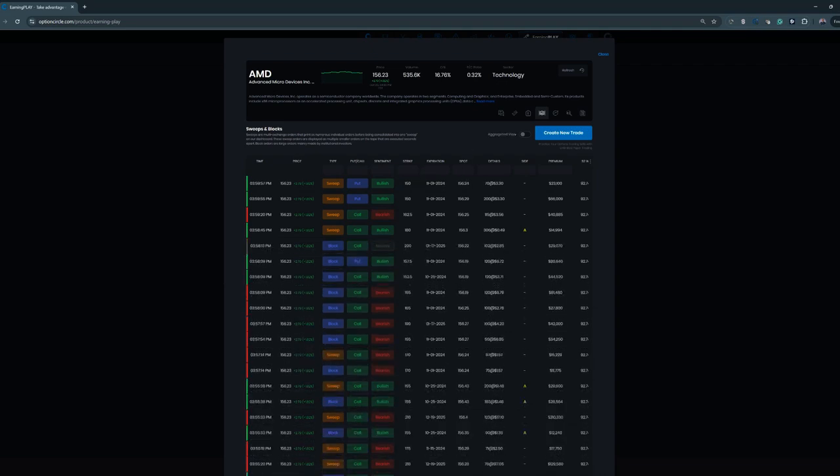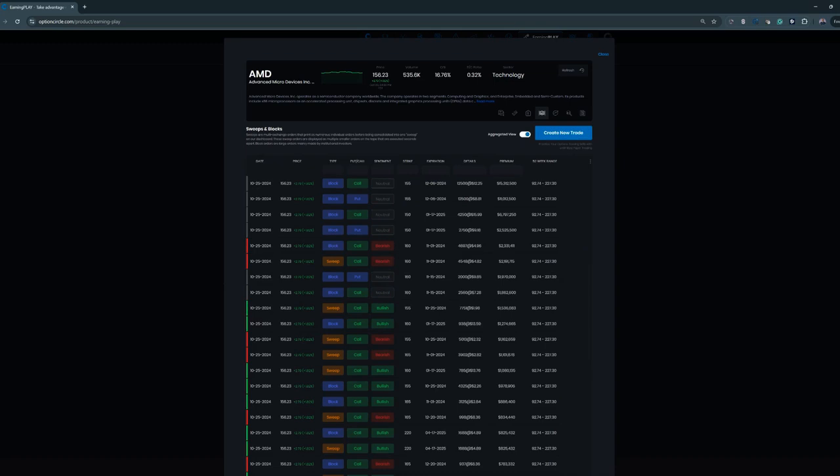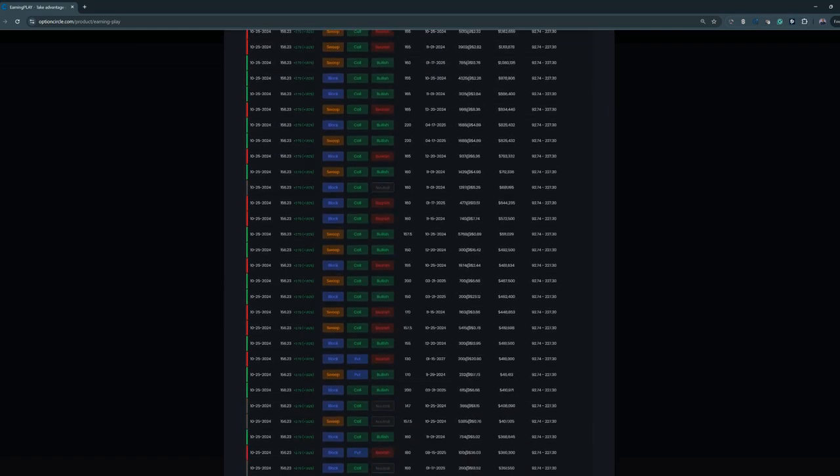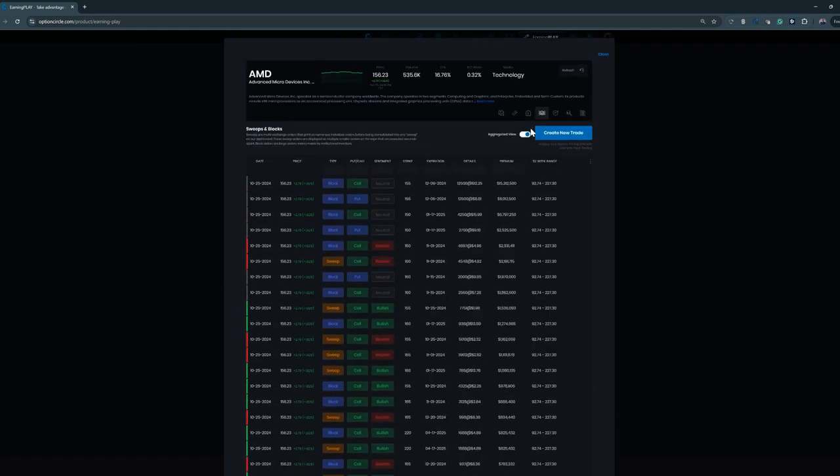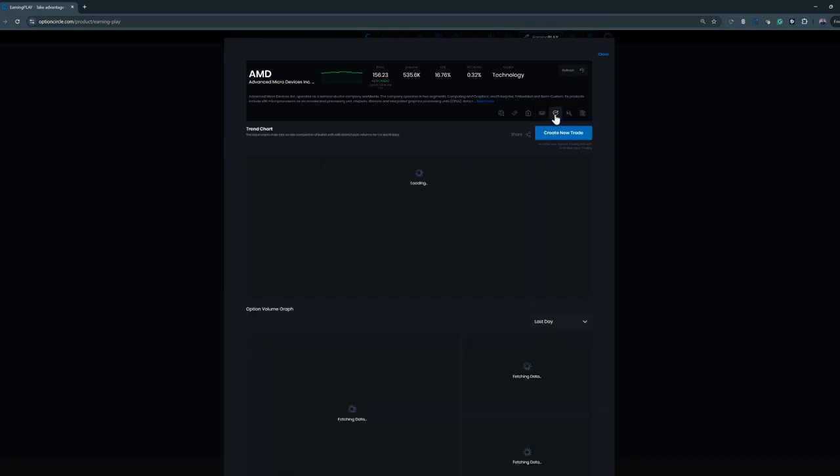And now you'll have all the trades back up. You can also look at it from an aggregate view as well. And then this will show you the date and give you the aggregate details on this. And you can scroll down. Now, there is a couple more pages here in your earnings play.